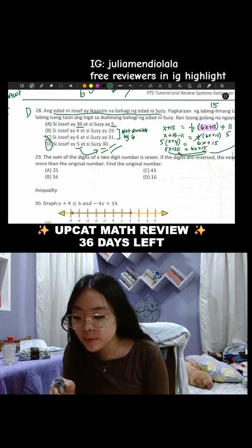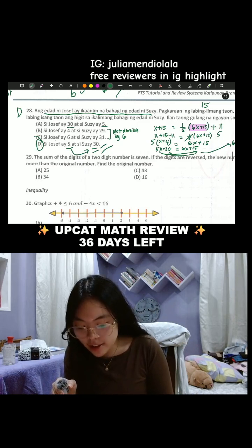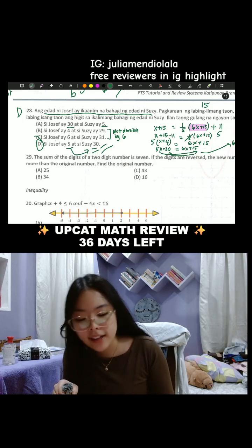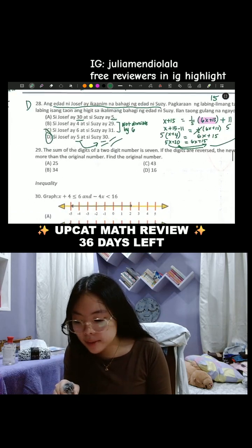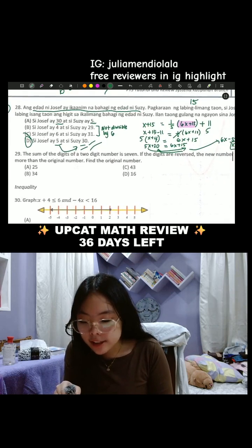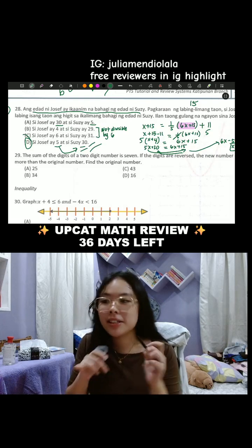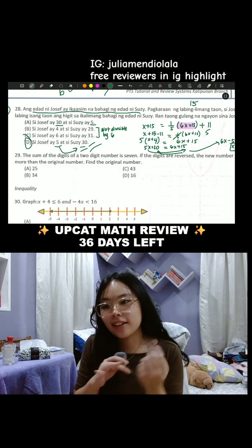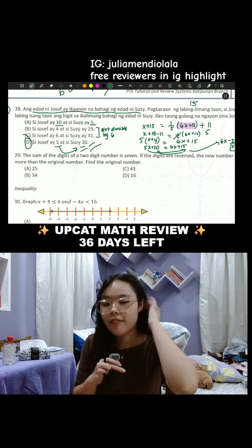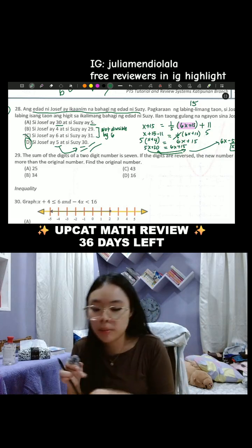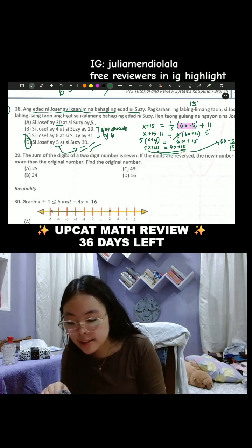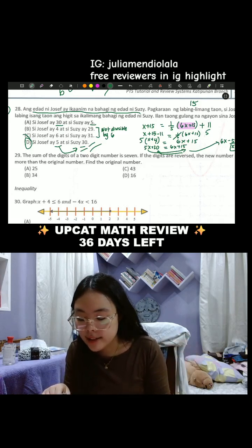Okay, number 29. The sum of the digits of a two-digit number is 7. If the digits are reversed, the new number is 9 more than the original number. Find the original number. We're gonna again do this the fast way and the normal way. Let's do this the fast way and then let's do this the normal way. The fast way is just trial and error, guys.